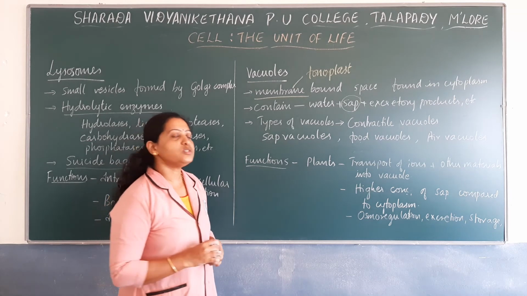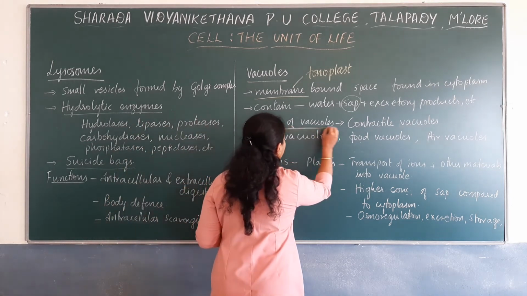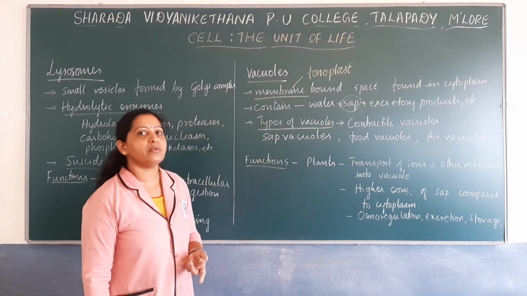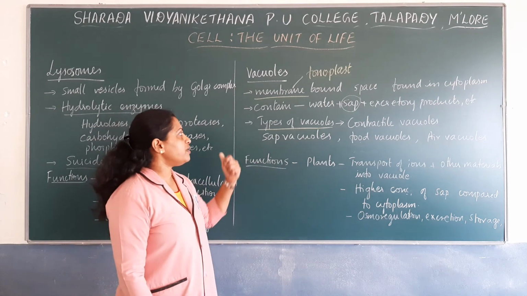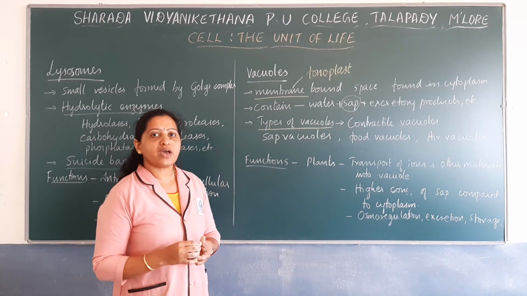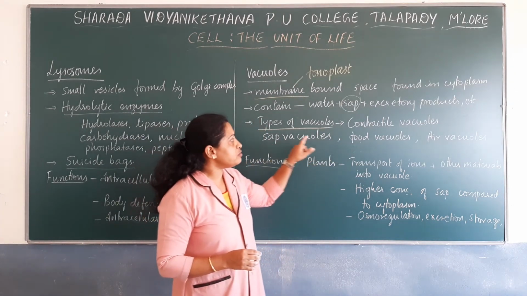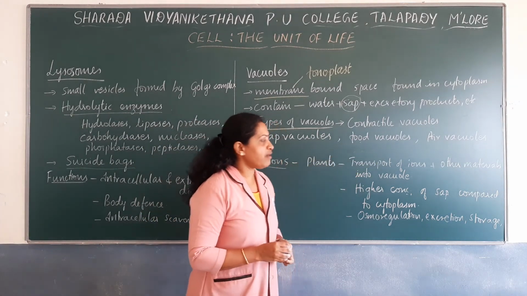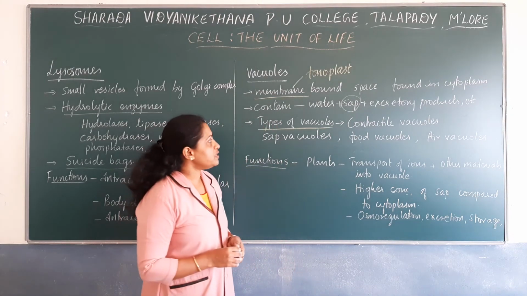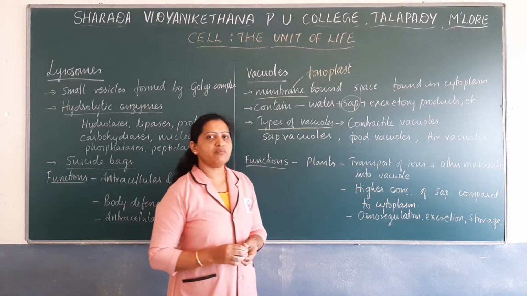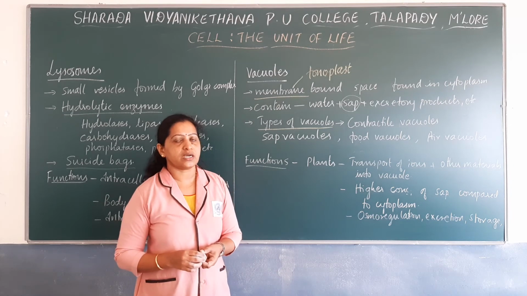There are different types of vacuoles found in different types of cells. Based on the cell type and their function, there are different types of vacuoles. Some of the vacuoles are contractile vacuoles, sap vacuoles, food vacuoles, air vacuoles, etc. We will see what contractile vacuoles are and where they are present.